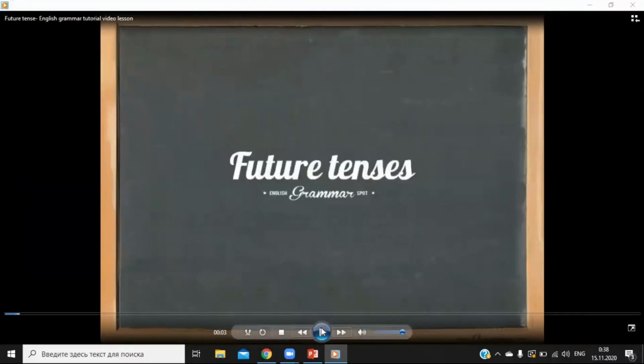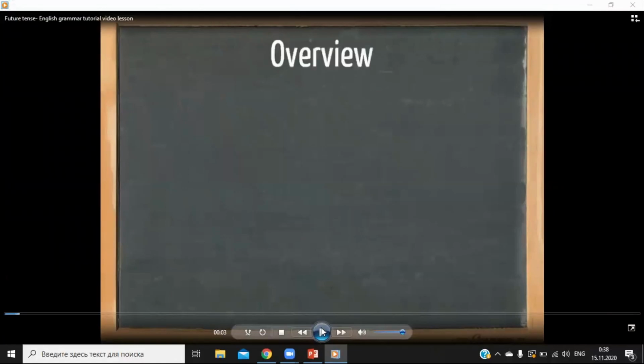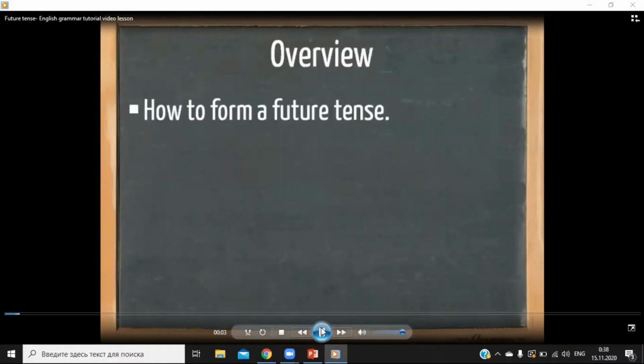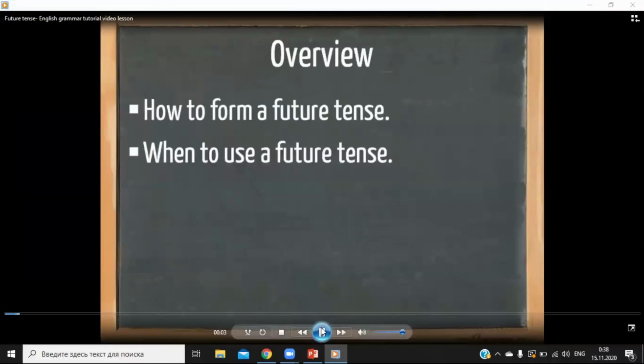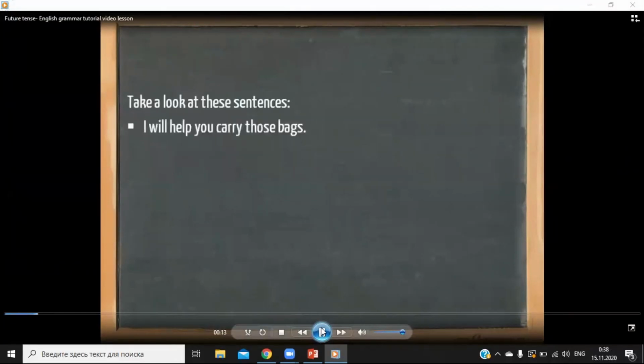This is about the future tenses. In this lesson, I'm going to show you how to form a future tense and when to use a future tense. Take a look at these sentences.